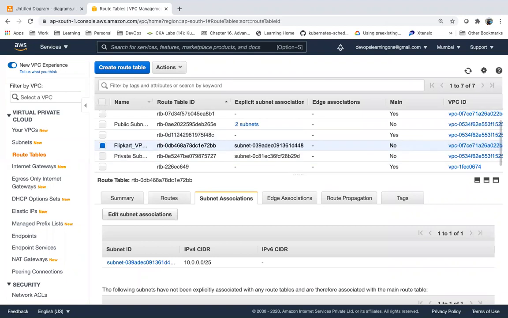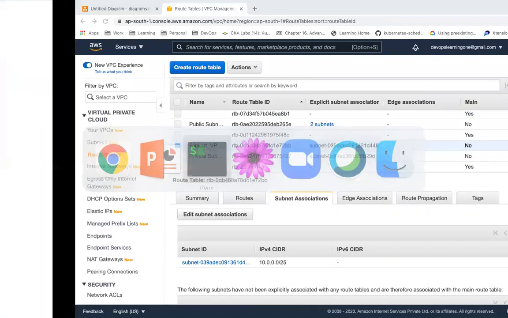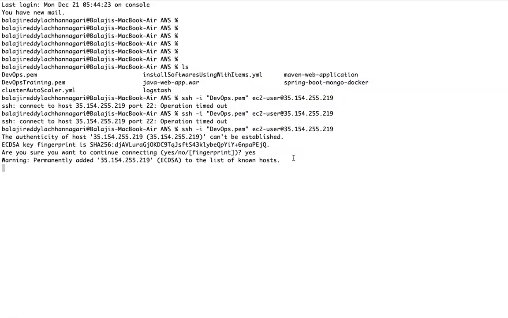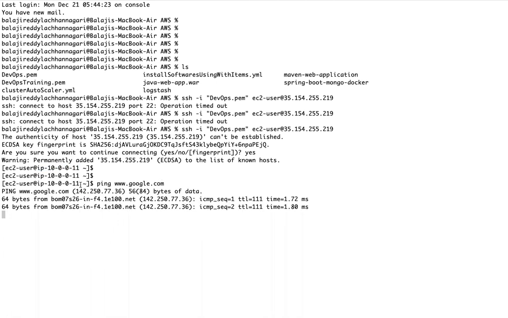Now, do you see, am I able to access this server from internet, from outside? Now, let's see whether this guy has access to internet. Is it able to talk to the internet?